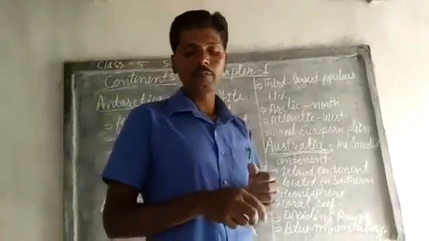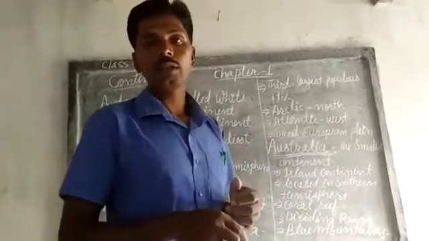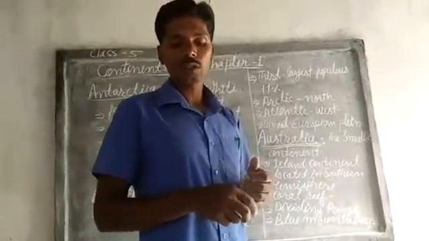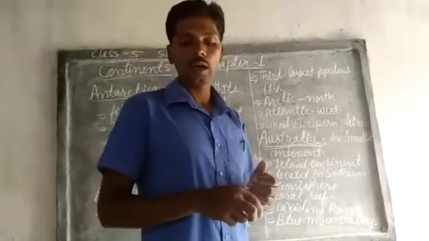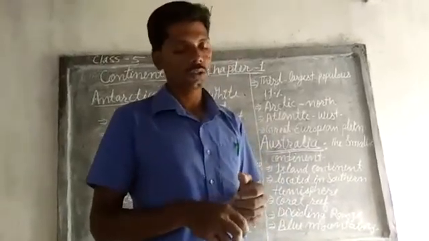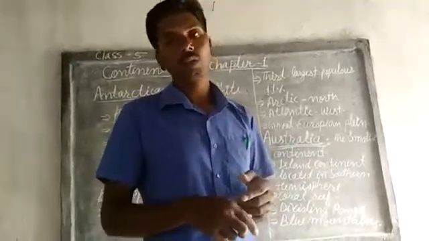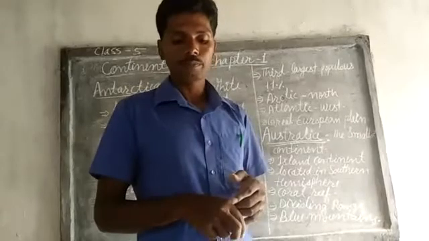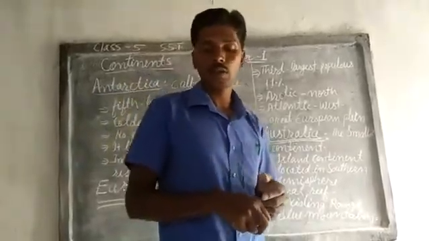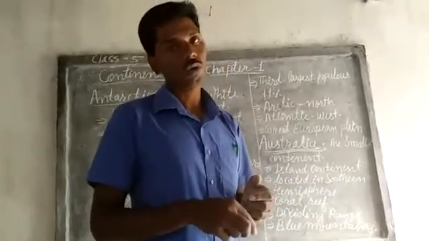It is surrounded by the Indian Ocean in the west, the Pacific Ocean in the east, the Southern Ocean in the south, and the Arafura Sea in the north. It is surrounded on all sides by ocean and sea. The Great Barrier Reef, the world's largest coral reef, lies on the northeast coast of Australia.